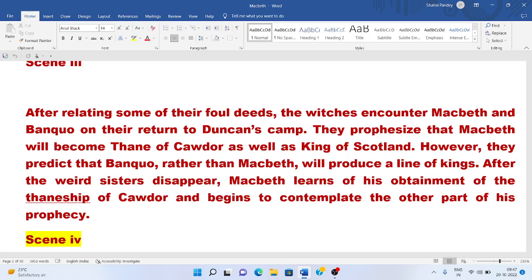Then Macbeth's arrival is announced. In the meantime, what happens? The witches also prepare their charm. The witches meet Macbeth and Banquo returning from the battlefield. And the first words of Macbeth unconsciously echo the words of the witches when he says, "So fair and foul a day I haven't seen." So, this was the same sentence told by the witches. So, there is a similarity between the sentence of Macbeth and the witches.